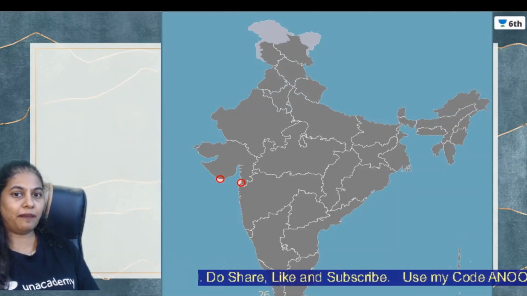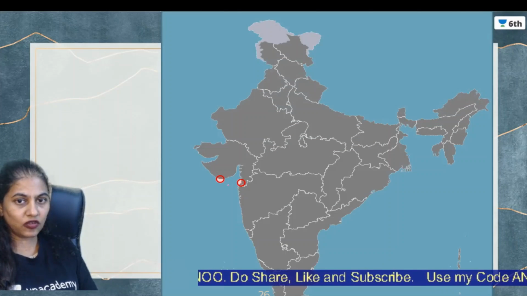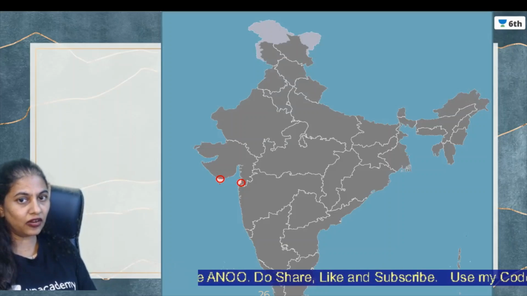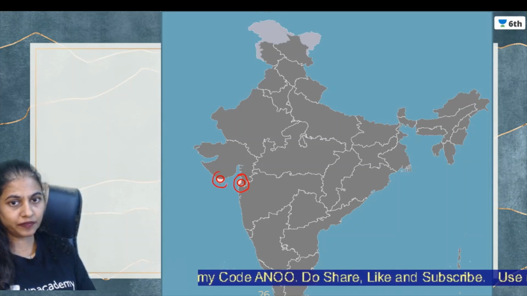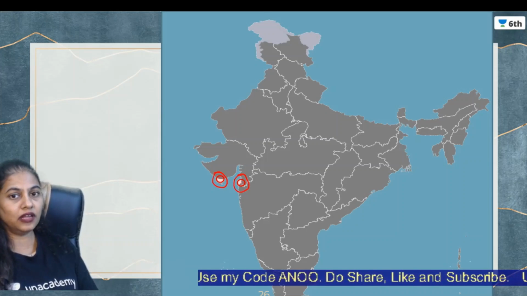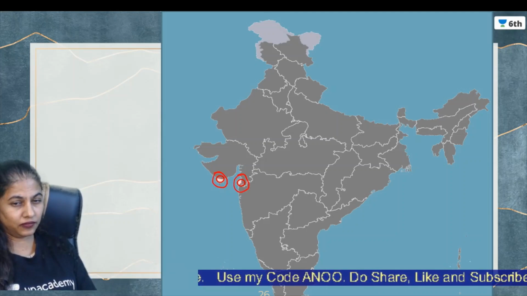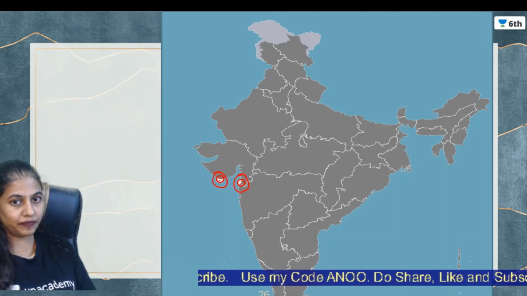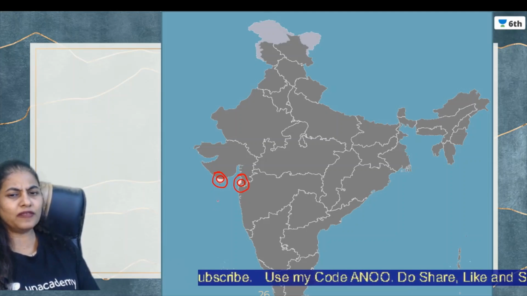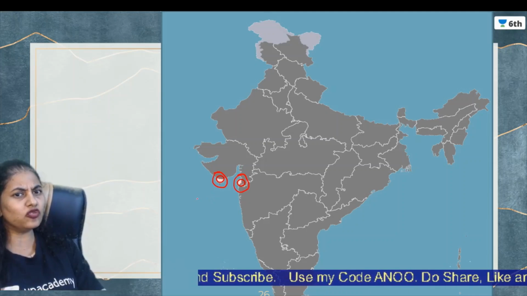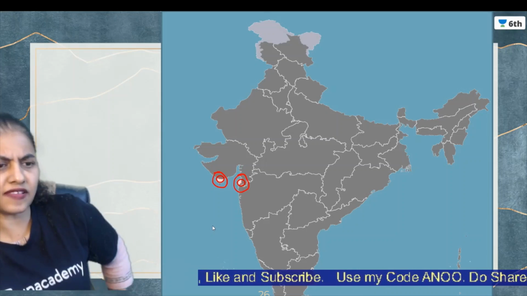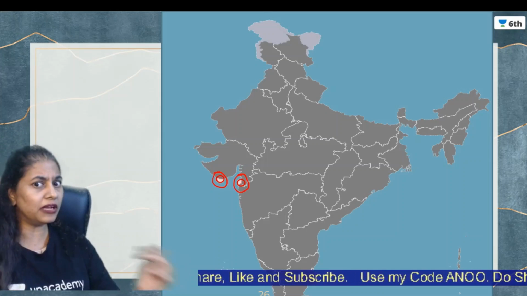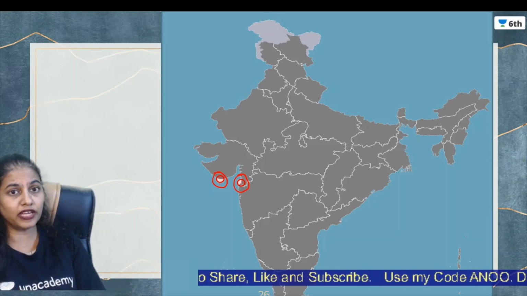This is the map wherein you can see these two places are located. This one is located on the border of Gujarat and Maharashtra, and this one here you can say is in Gujarat. Now you must be thinking, why have we clubbed these two places? दादरा नगर हवेली दमन एंड दीव का मैम ने एक साथ सेशन क्यों बनाया? इसका तो अलग अलग बनना चाहिए था यूनियन टेरिटरीज का. Let's explore.